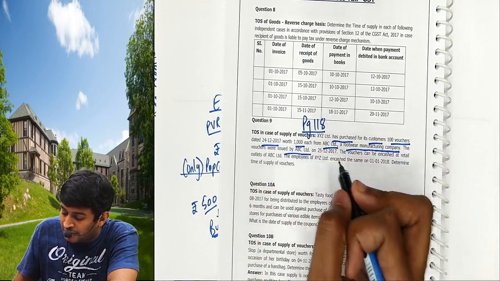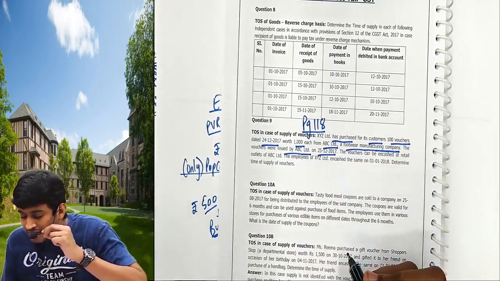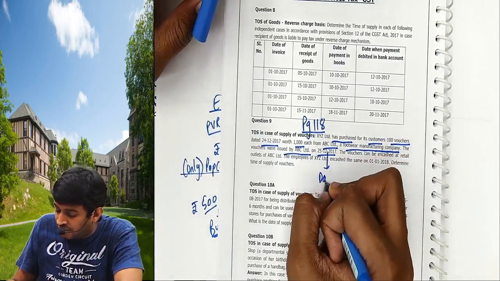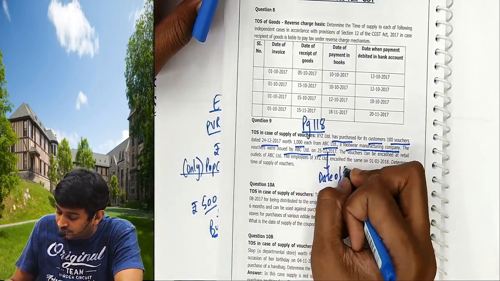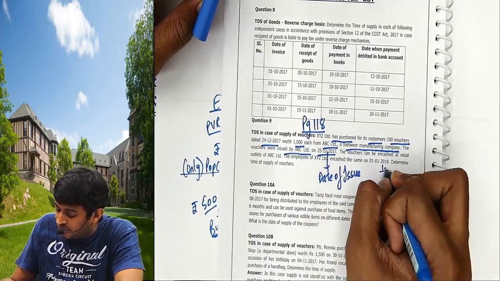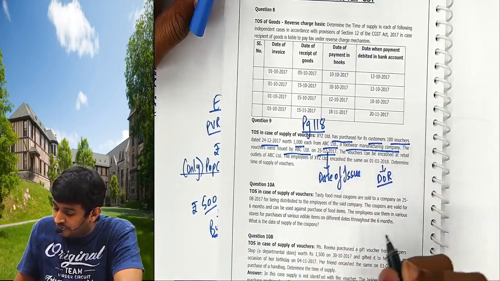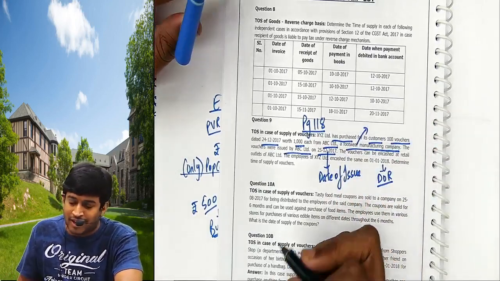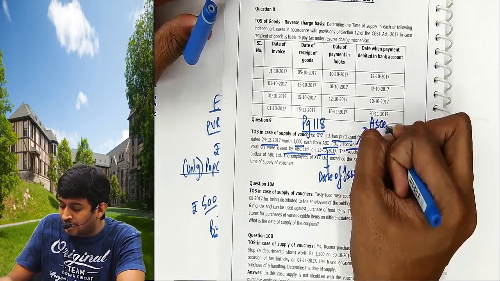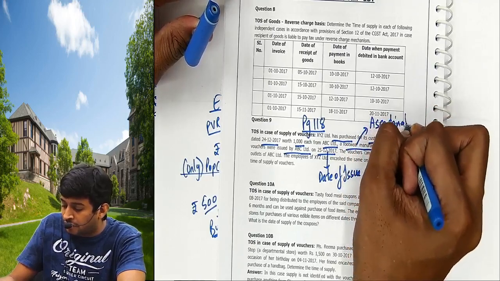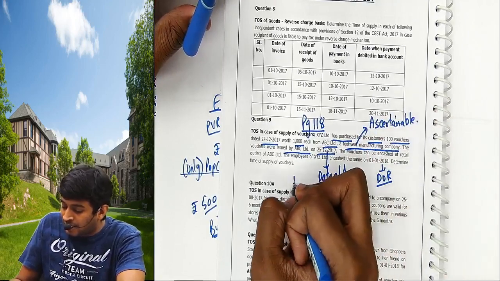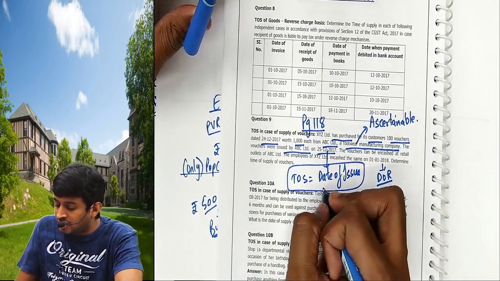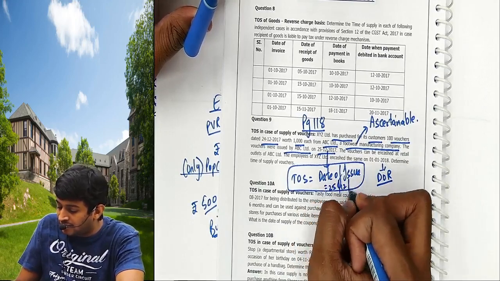The vouchers were issued by ABC Limited on 25/12/17. This is called date of issue of voucher. This is called date of redemption. Footwear company gave the voucher. Can I buy a soft drink from that? No. It is ascertainable that the voucher can be used only for footwear. Then time of supply will be date of issue of voucher, that is 25/12/17.